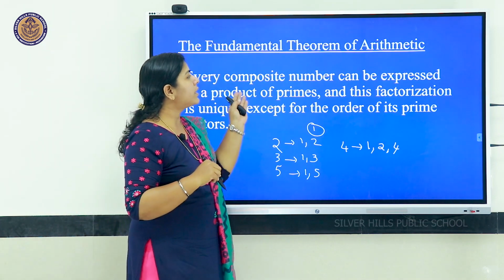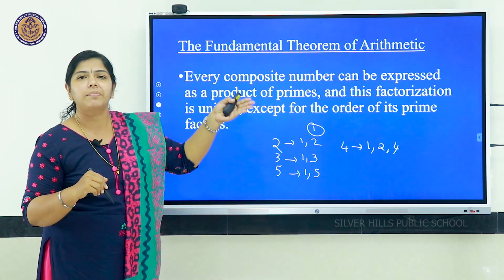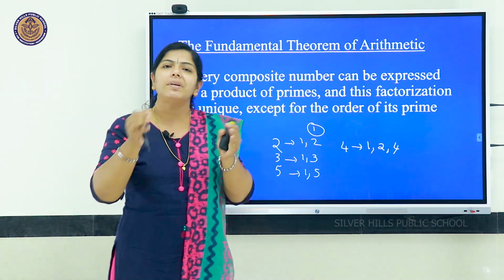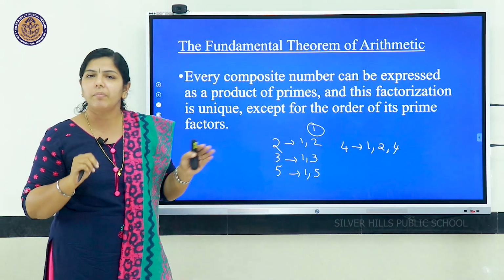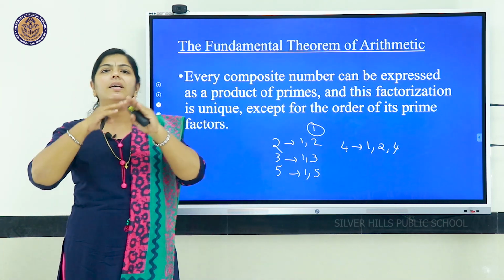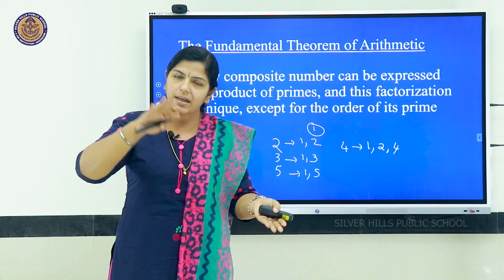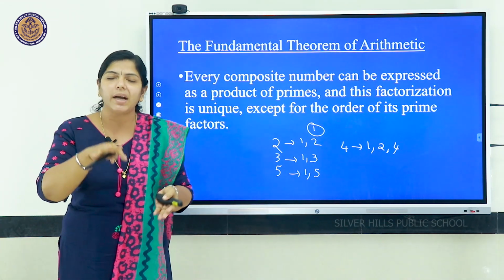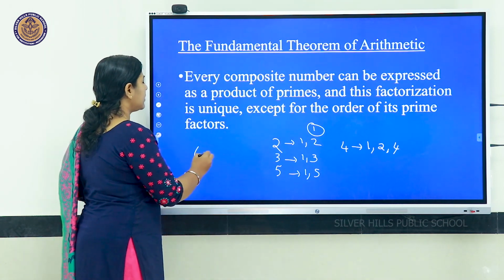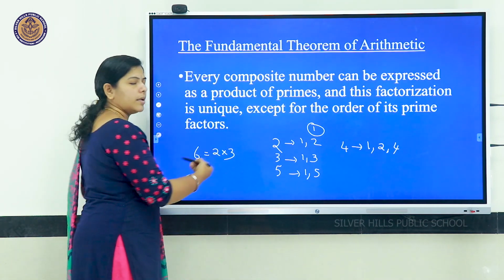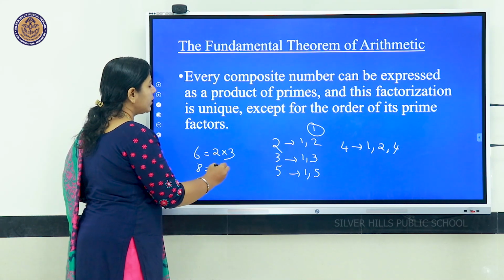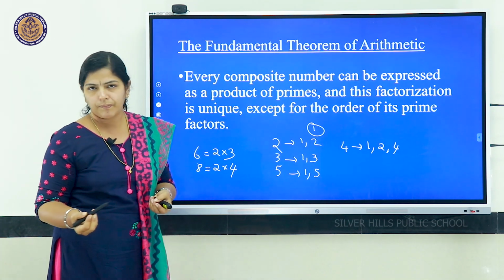Okay, so we are dealing with this: a composite number can be expressed as a product of primes. All composite numbers we can express as a product of prime numbers. This factorization means splitting up into factors, those numbers that are multiplied to get the product. If it is 6, we have the factors 2 into 3. If it is 8, we have factors 2 into 4, both are factors.